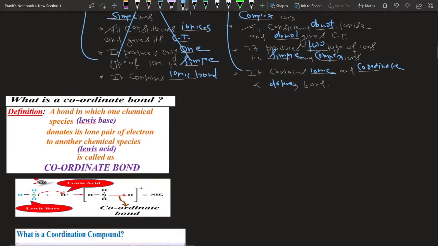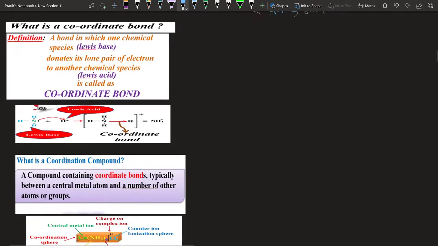You got this? Now the part which is non-ionizable actually consists of non-ionic bonds, which as per science is the coordinate bond. So let us understand first what a coordinate bond is and how it is formed.